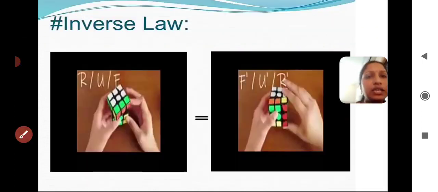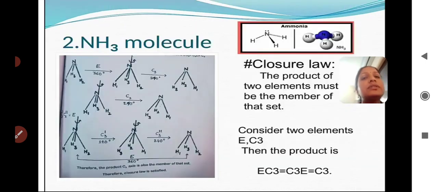Next is the inverse law. What is meant by the inverse law is, when we apply right, u, front while moving the Rubik's cube, and then move in reverse, that is first front, then u and r, you will come back to the identity. That is nothing but the identity. That is the inverse law. Here we can apply it for the Rubik's cube. In the Rubik's cube, we have the 4 axioms: the closure law, associative law, existence of identity, and existence of inverse.